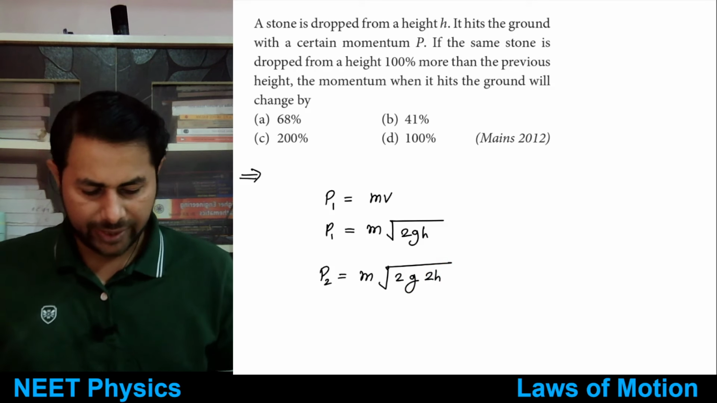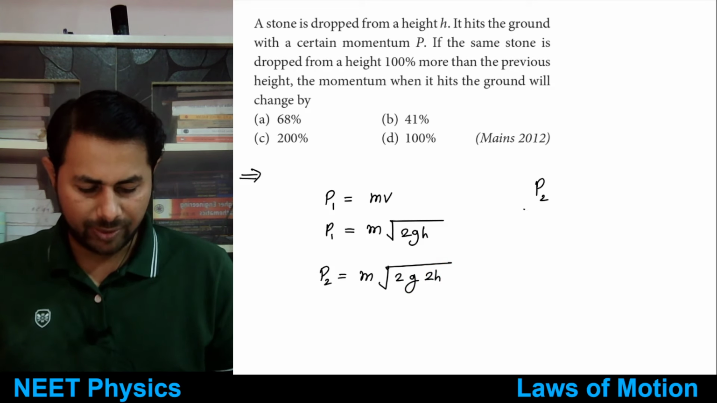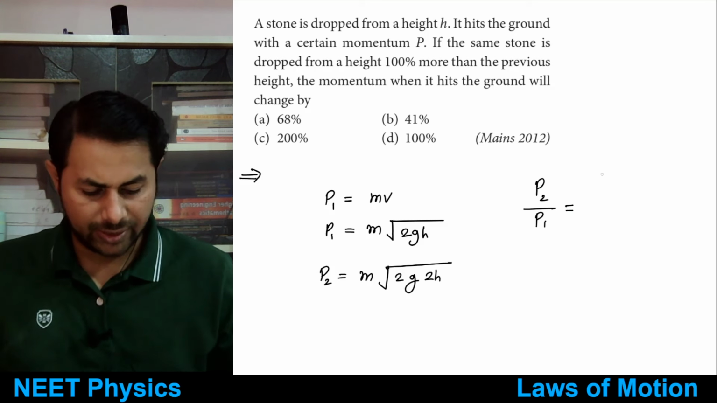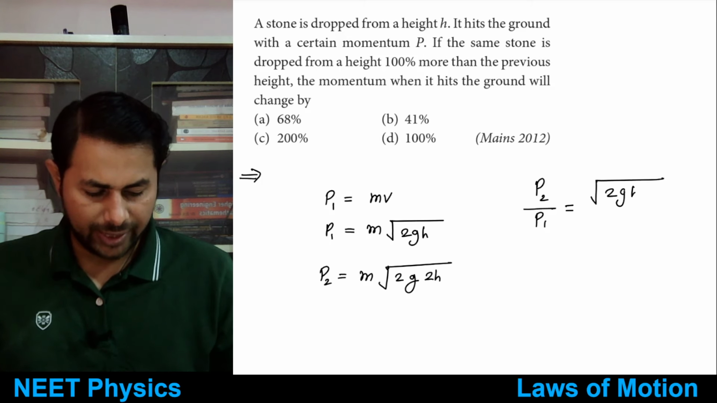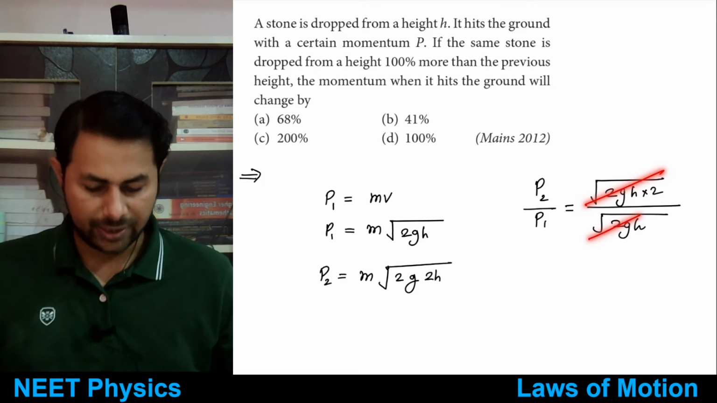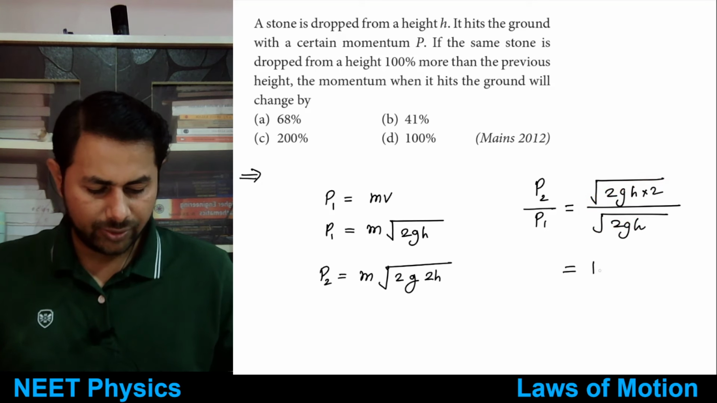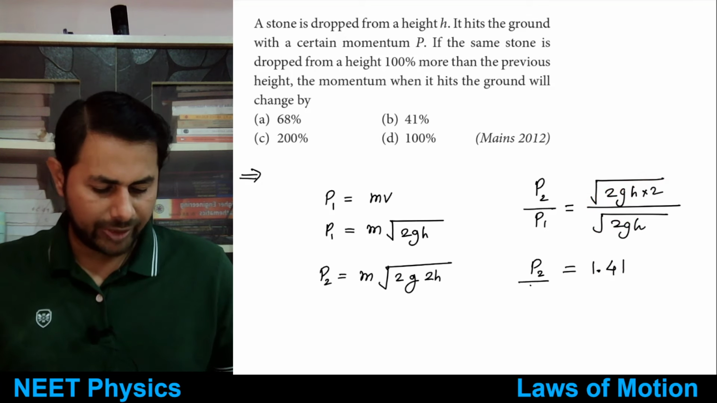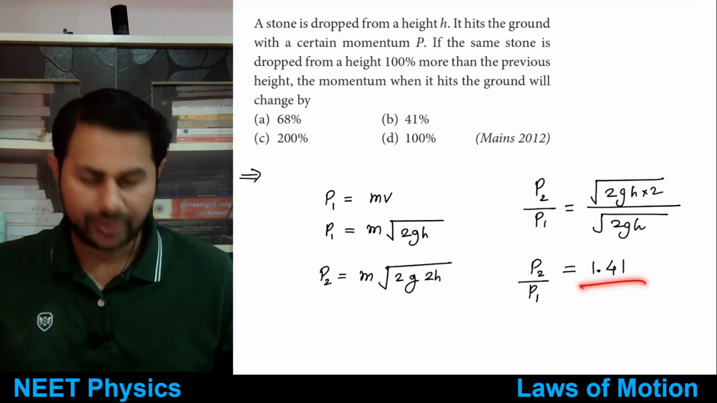So now let's take P2 by P1. What do we get? That m will get cancelled out, and it is just the ratio of root 2 gh into 2 divided by root 2 gh. So that root 2 gh and root 2 gh also get cancelled out, and it is just equal to root 2. What is root 2? It's 1.41. So P2 by P1 is 1.41.